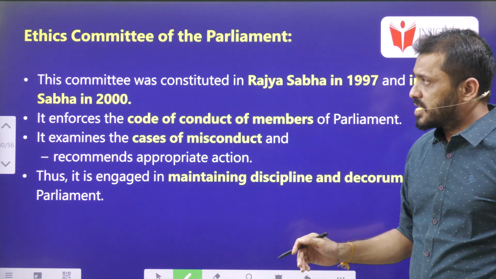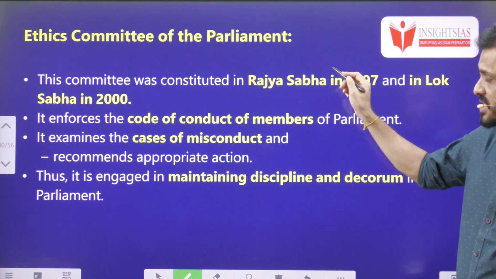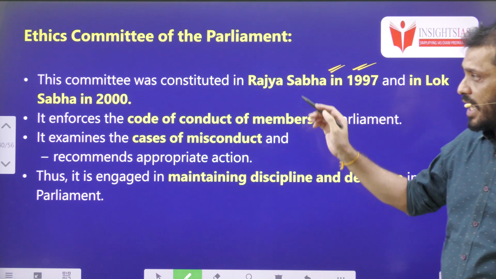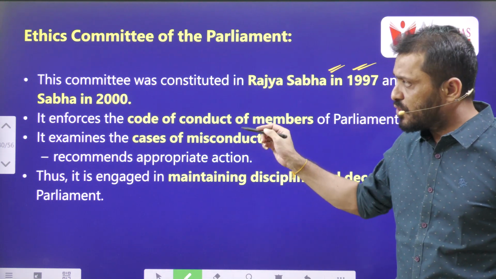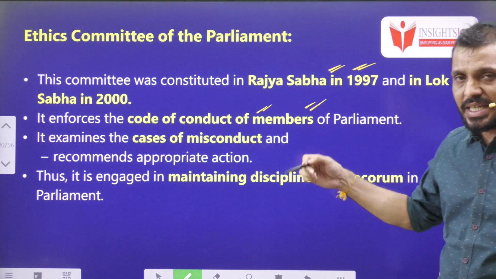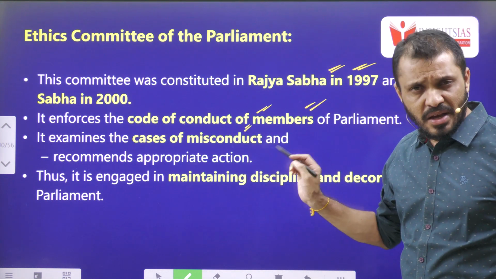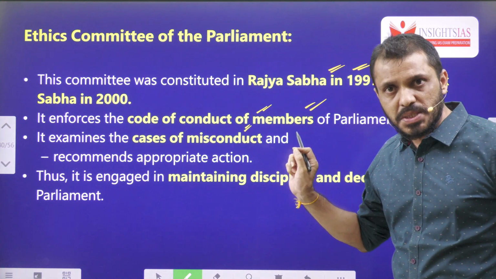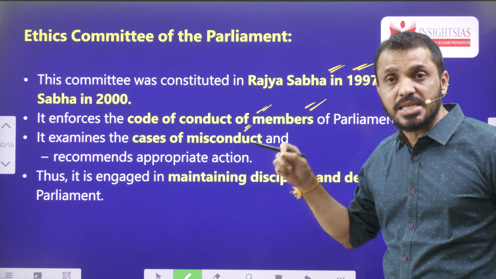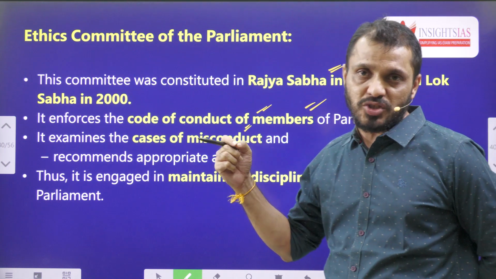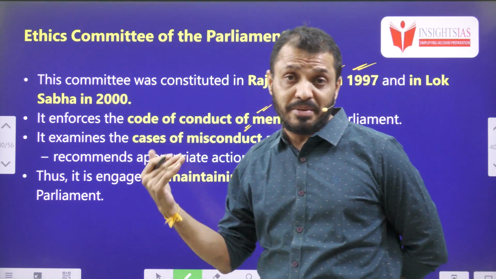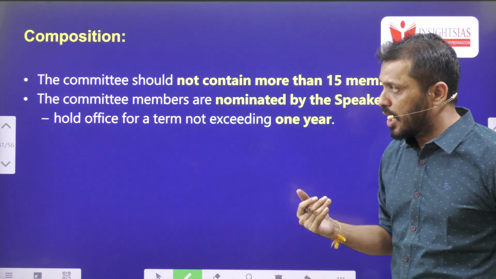Ethics Committee of the Parliament. Generally, it was constituted for the first time in Rajya Sabha in 1997 and in Lok Sabha in 2000. It enforces the code of conduct of the members of Parliament. In case the members misconduct themselves, it recommends appropriate action. Always remember, the suggestions of parliamentary committees should be taken with a pinch of salt. That means they are only recommendatory in nature. It is not binding on the house.